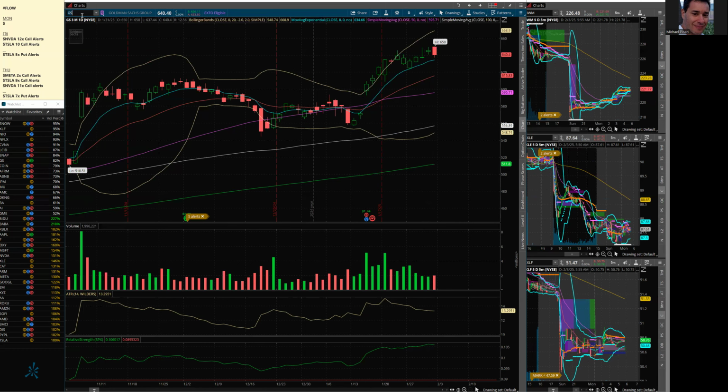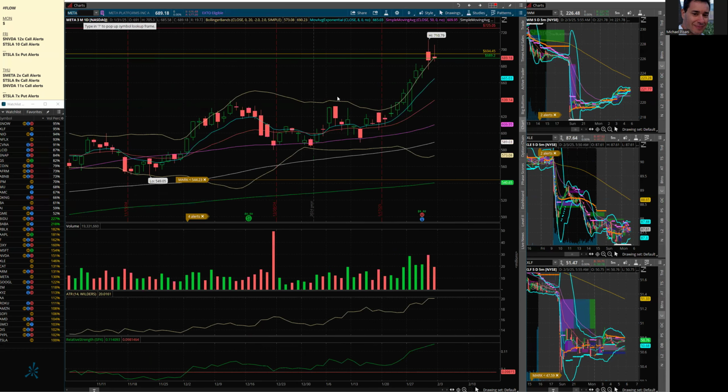We'll see what they want to do. Meta had a great report. It's currently trading at 680. It got all the way down to the 660 area, which would have put it right into and below the 8 day. So if it drops again, see if it holds the 8 day. If not, the 21 day can be in play in there. Again, you're looking for shorts. We'll see. If it holds the 8 day, it's probably long. Right. So you can get an idea how we're going to look at this, guys, and how we're going to treat this today. And take it level by level, see what happens.